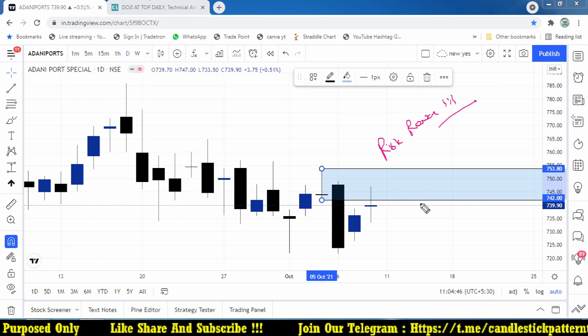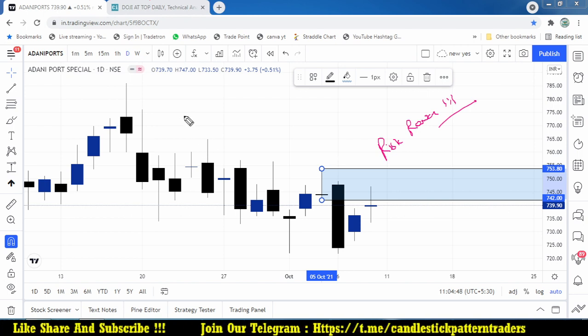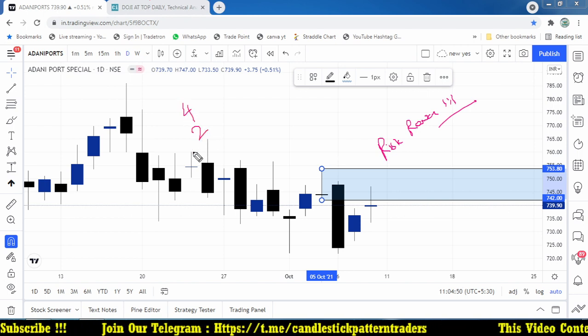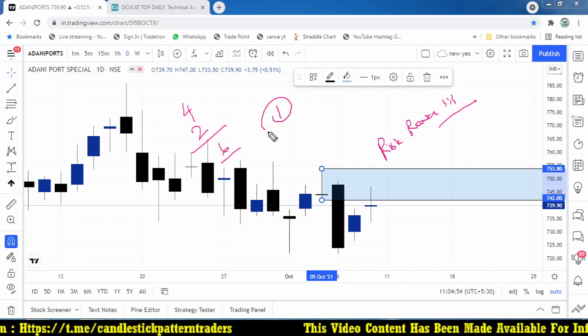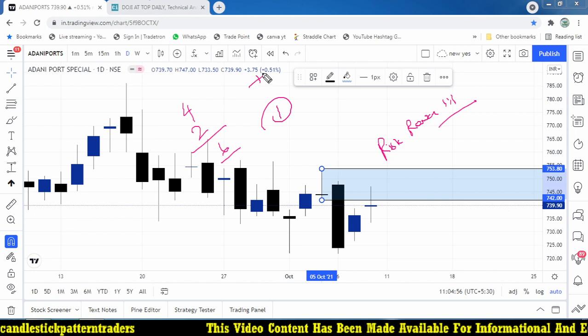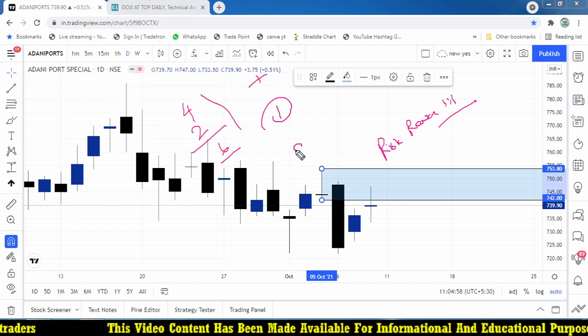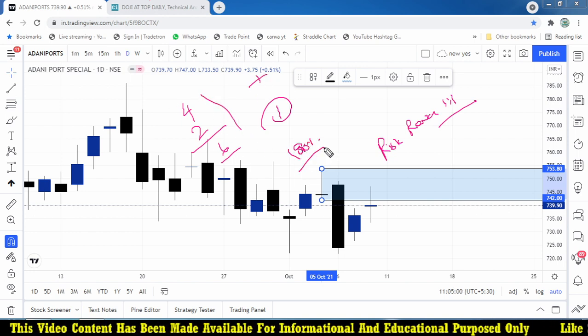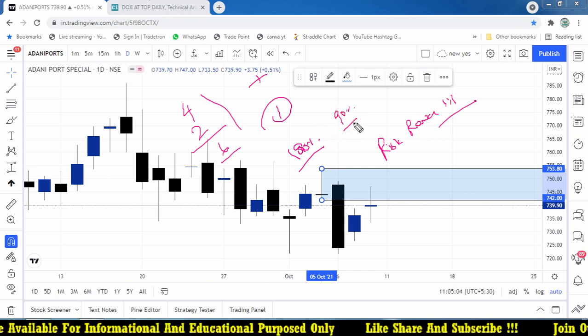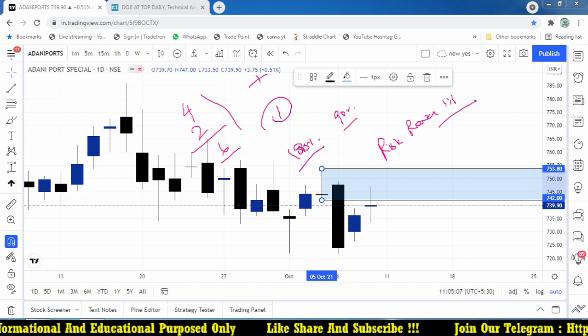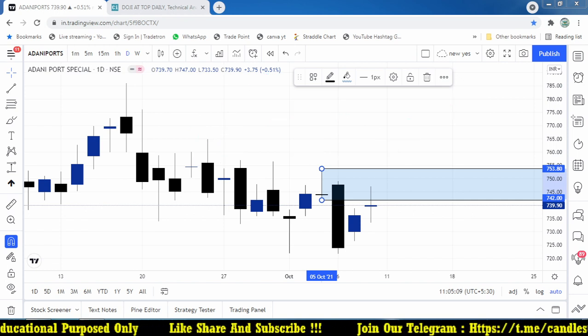So this pattern has good accuracy. 4 buy stocks, 2 sell stocks, almost 6 stocks we got. And currently we have Asian Paints to trade. Nifty we don't get an opportunity. So almost near 100% result also. Sometimes it may trigger or hit the stop loss also. We have 90% profitability as well as accuracy in the system.